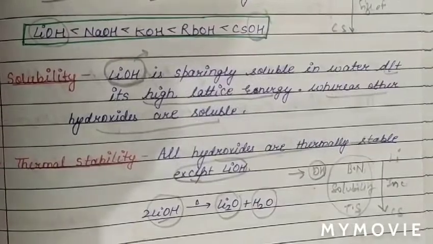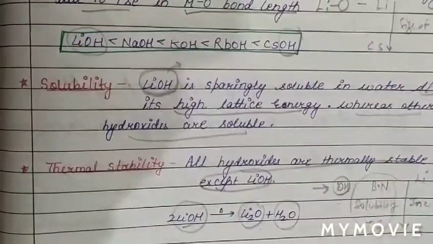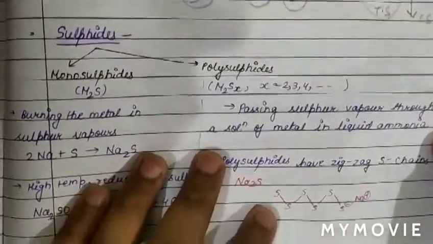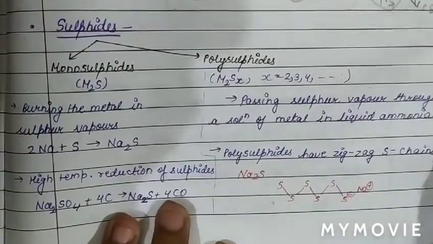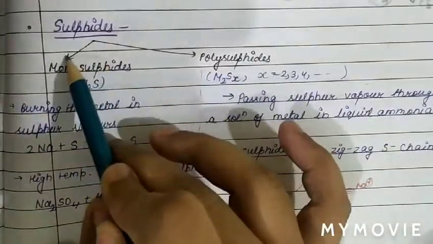Now we will discuss the sulfides of alkali metals. Sulfides formed by the alkali metals. See, so basically sulfides formed by alkali metals can be monosulfides.